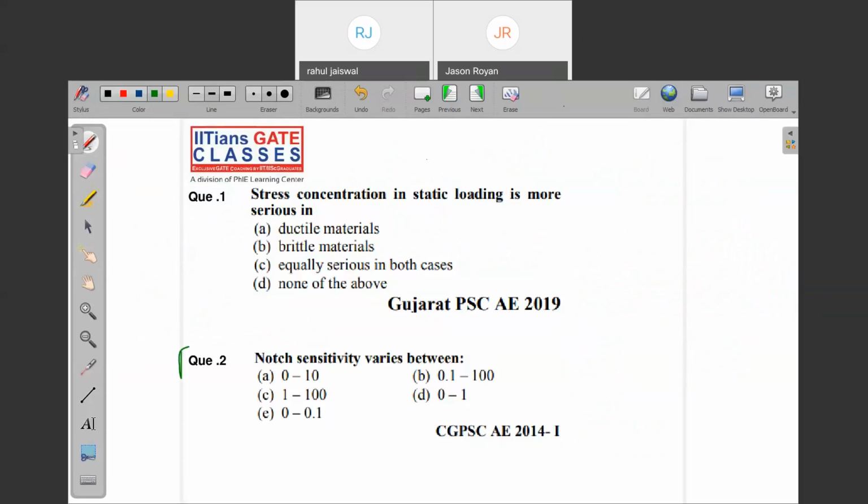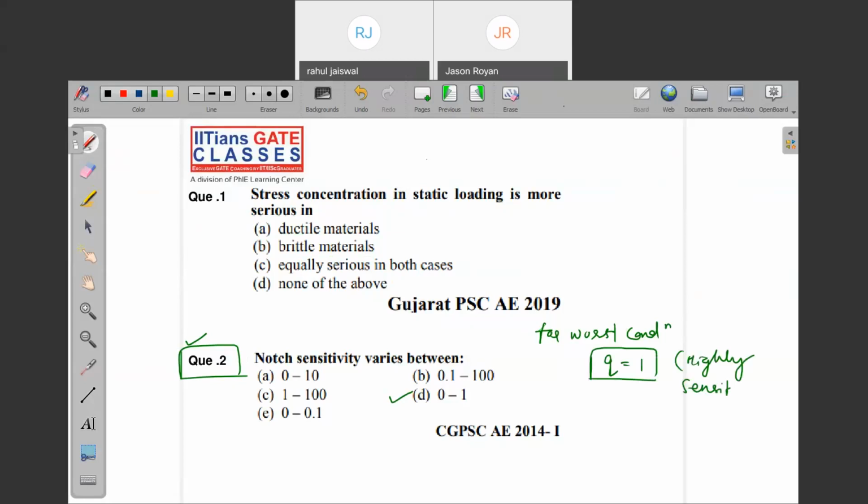Note down the second question. Tell me the answer. Answer is D. The notch sensitivity can be 0, can be 1. For the worst condition, q will be taken as 1, highly sensitive.